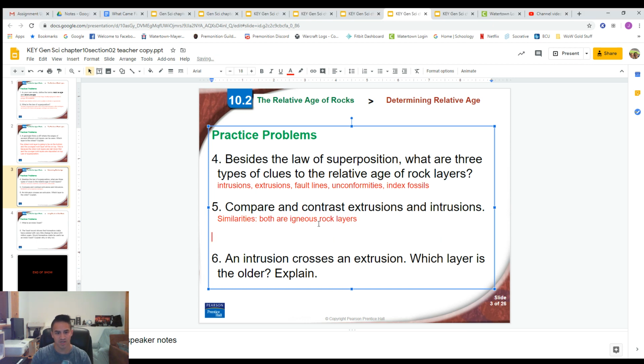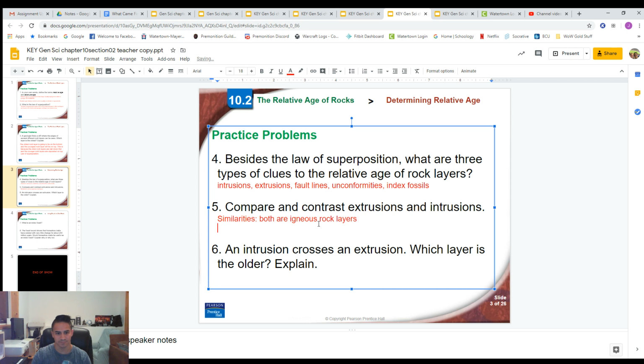The differences, however, are that extrusions is when the igneous rock breaks through the surface and then is deposited on the surface. And intrusions is where it pushes its way up, but it doesn't break the surface, so it stays underground. That's primarily the difference. So extrusions break the surface and get layered on top.